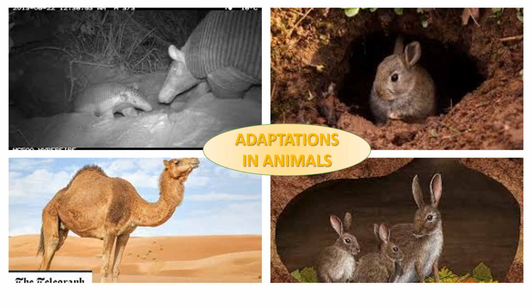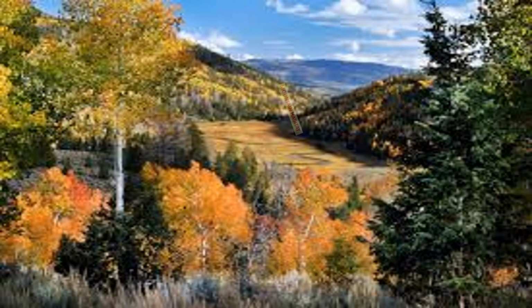Now students, the next kind of terrestrial habitat is mountain habitats. These habitats are normally very cold and windy. They are cooler even in summer season. As we go up higher in the mountains, the temperature decreases. Snowfall also occurs during winters at high altitudes. A large variety of plants and animals live in these regions.